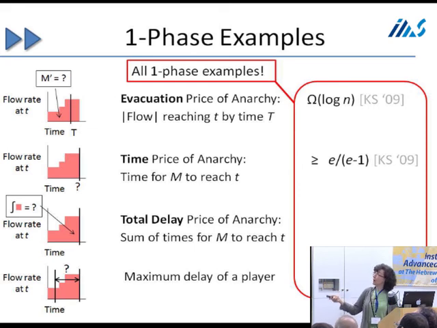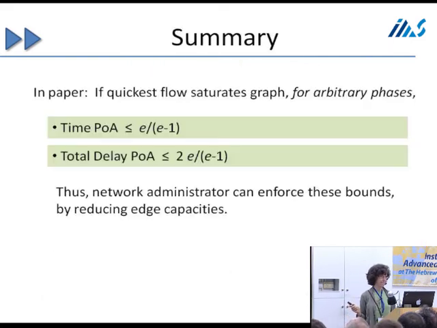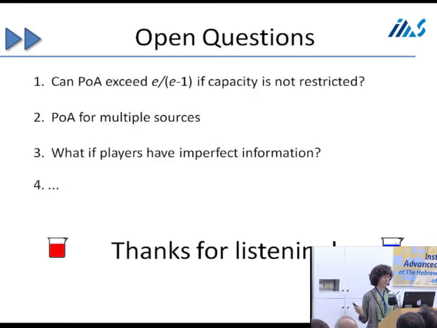Just in case you're interested, all these lower bounds are one-phase examples. So the worst cases we have are all one-phase examples. So just to remind you, what we prove in general is a better bound, E over E minus 1, and we prove it for an arbitrary number of phases. And for total delay, we also get E over E minus 1. And these imply that we can enforce these bounds. The proof is available in our paper, which is on my website.